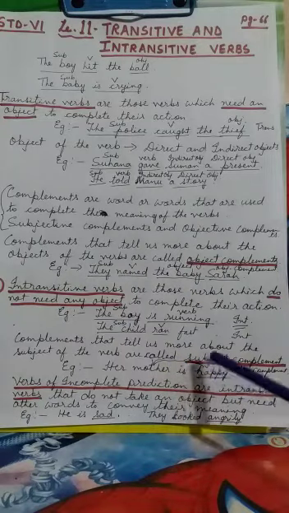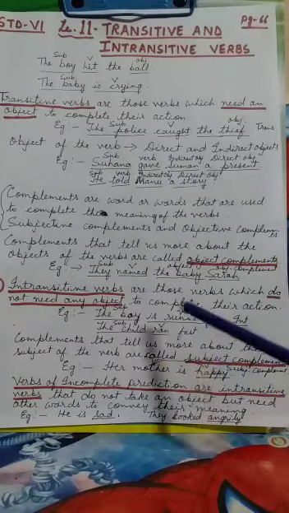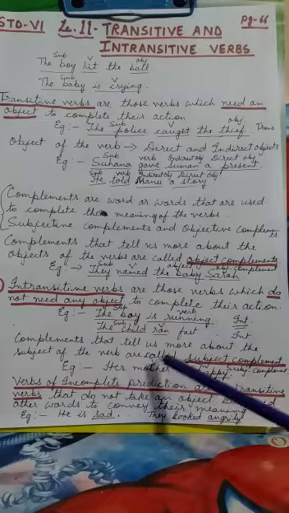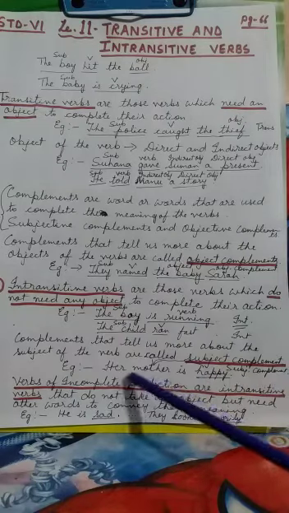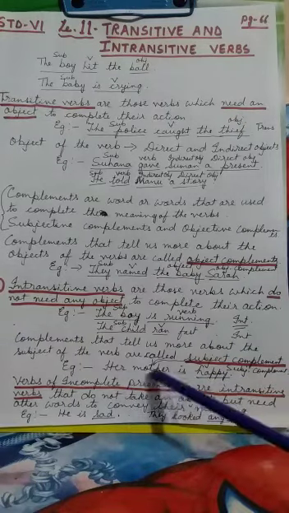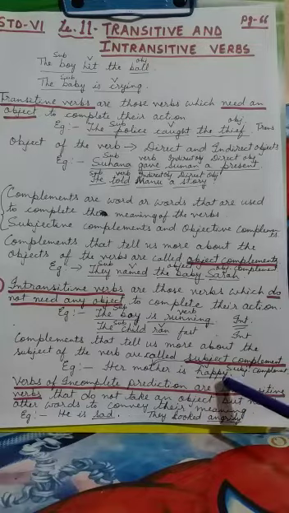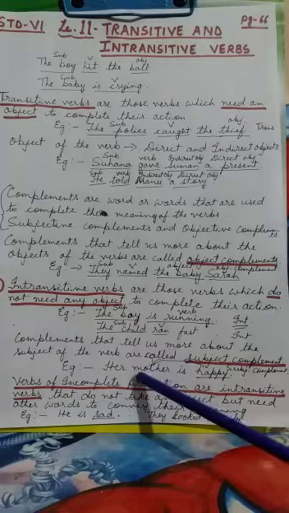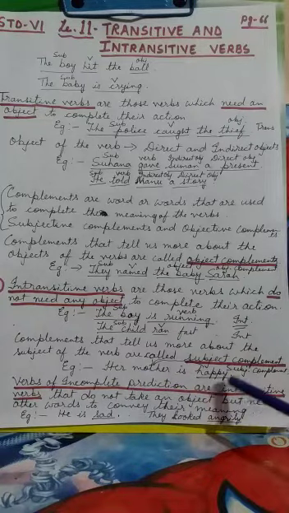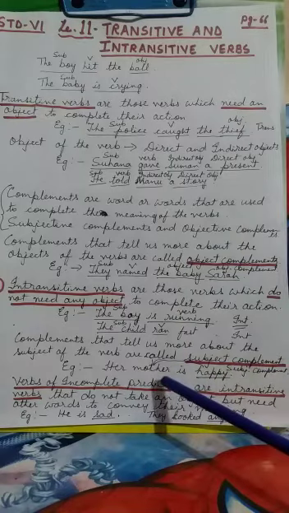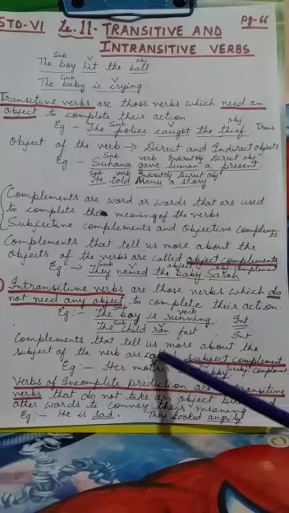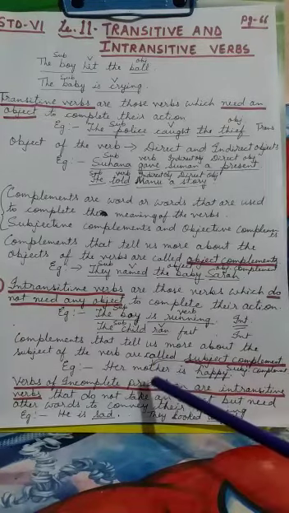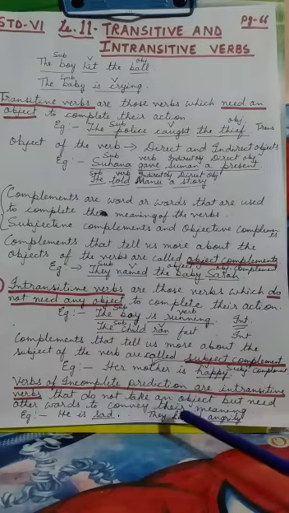Complements that tell us more about the subject of the verb are called subject complements. Like her mother is happy. Now her mother is the subject over here, is is the verb, and happy tells us more about her mother, that is, the subject. So happy is the subject complement over here. So this is known as a subject complement, when it tells us about the subject itself. Okay, and then it is an intransitive verb.